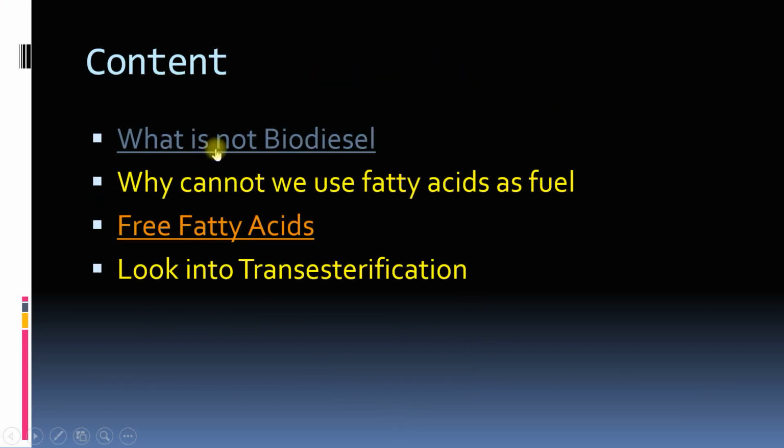So we have covered this. What is not a biodiesel? Fatty acid is not a biodiesel, though it has a similar structure, and why we cannot use fatty acid as fuel. Now let's see what are free fatty acids, and then we'll look into transesterification also.